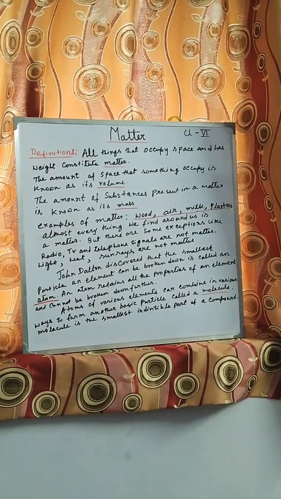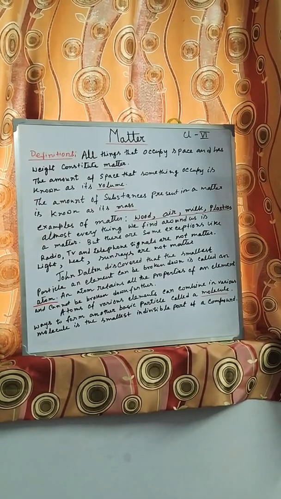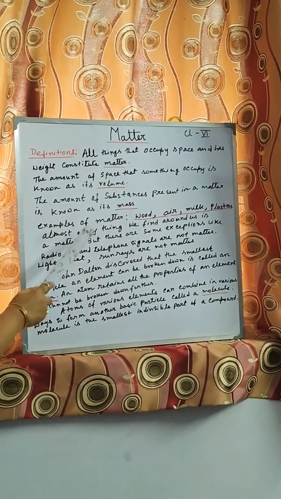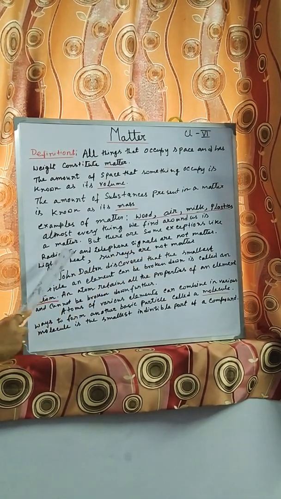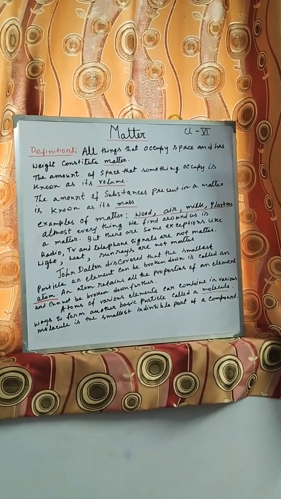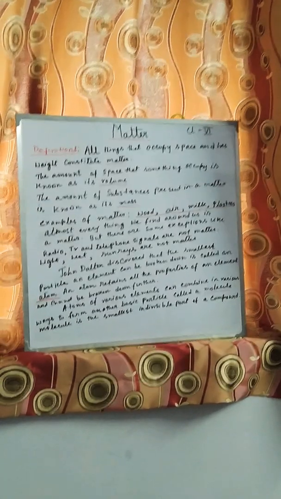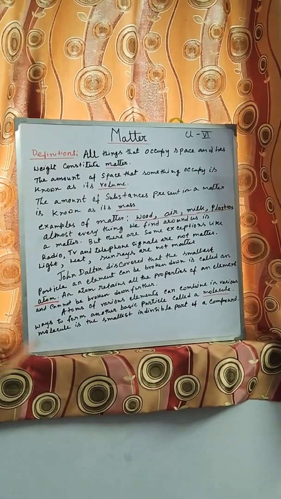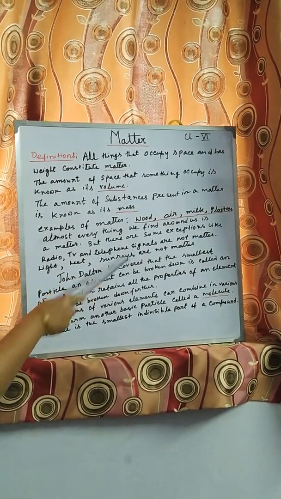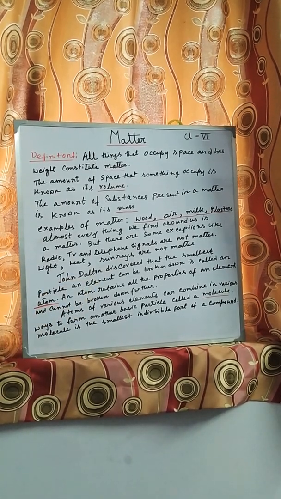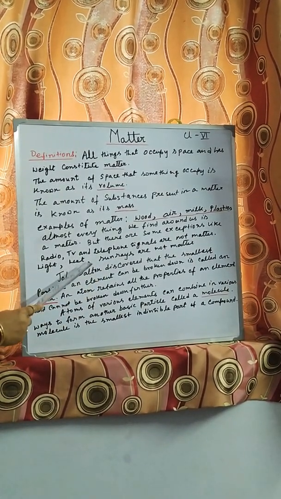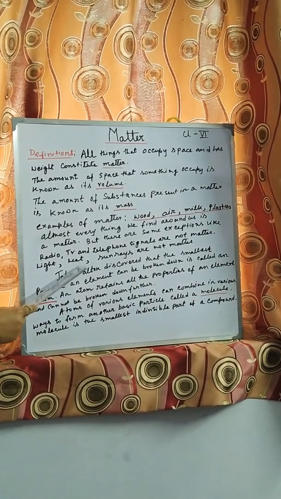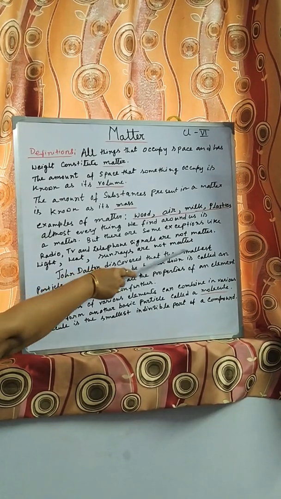Some examples of matter: wood, chair, table, milk, plastic, etc. Almost everything we find around us is matter. But some exceptions are also there. Those we will not call matter, like radio, TV, telephone signals. Signals actually are not matter. Light, heat, sun rays: light is a type of energy, heat is a type of energy. Those are not matter actually.